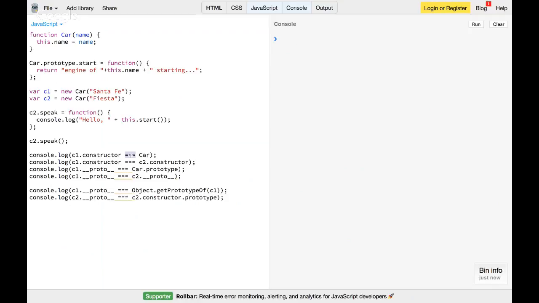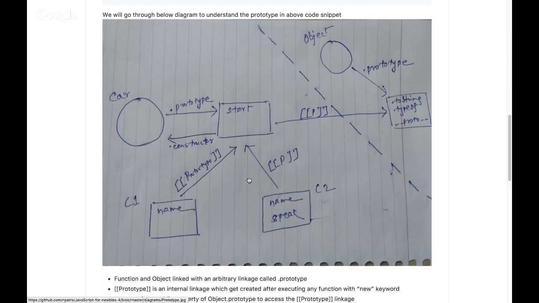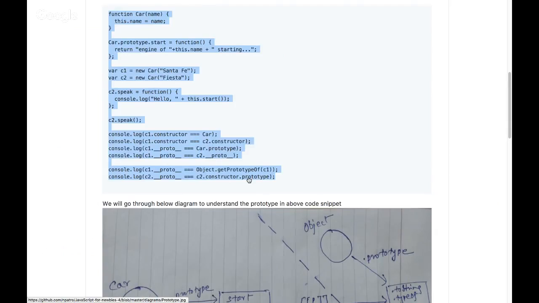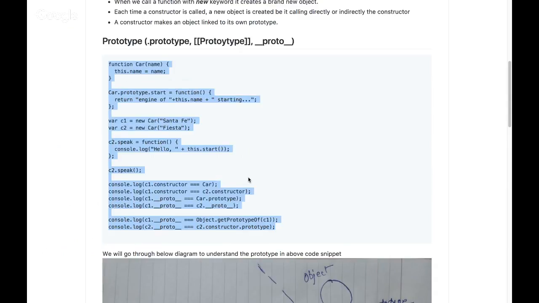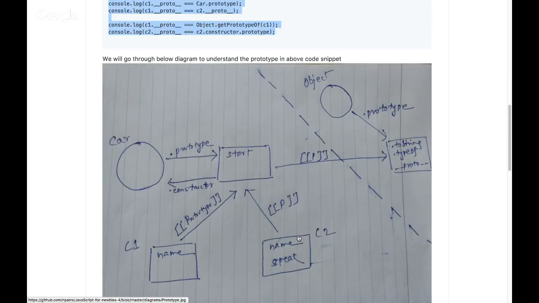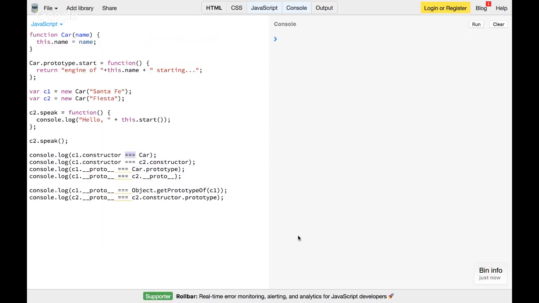So we'll go back to the image we've seen. It's pretty clear. One thing I missed telling: I said I'd be talking about underscore proto underscore also, where that comes into the picture, because I'm not seeing it anywhere. We'll talk about that. But before that, first I'll say console log. If you see my first console log, all this I'll comment out.